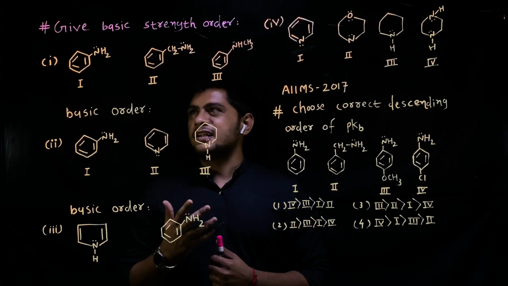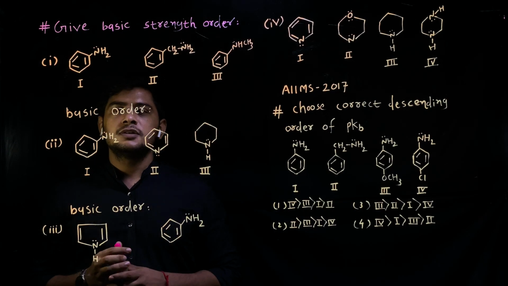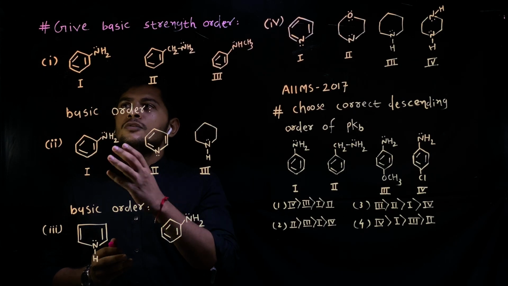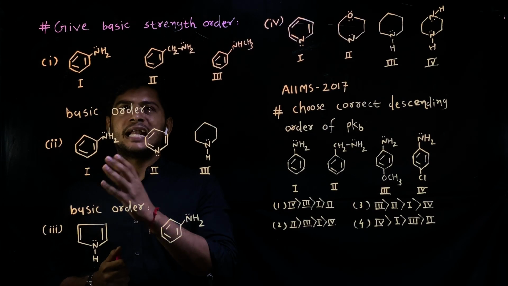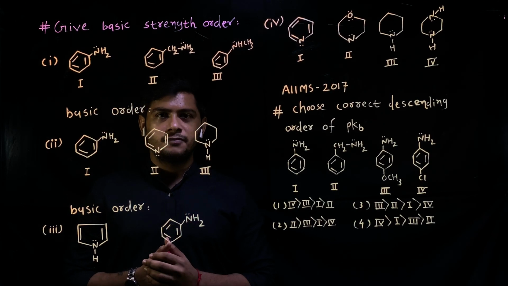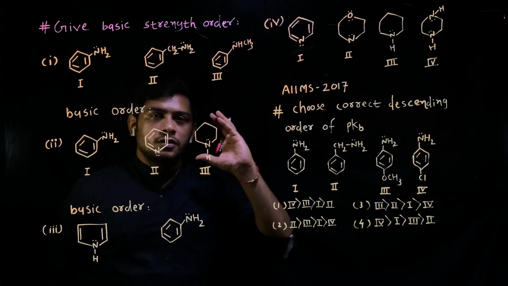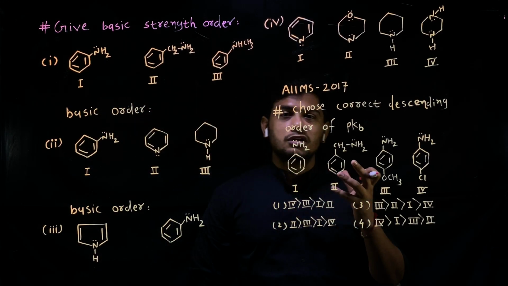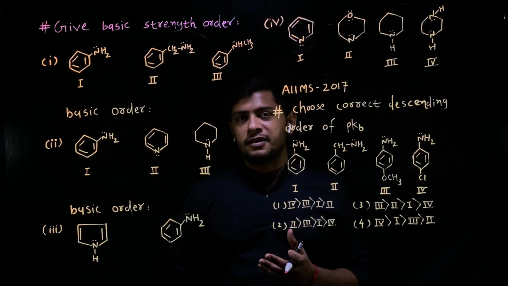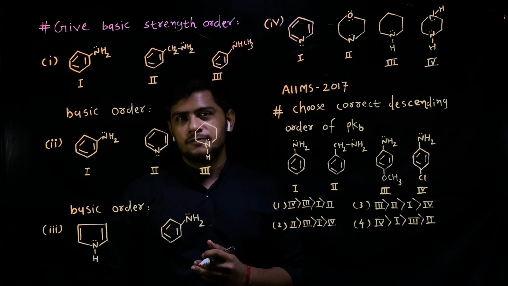Let's go, friends. I had listed some of the examples and we'll decide the basic order of these amines. The first one is aniline, benzylamine, and N-methyl aniline. Now we have to reorganize all the basic fundamentals which we already studied in the last lectures.